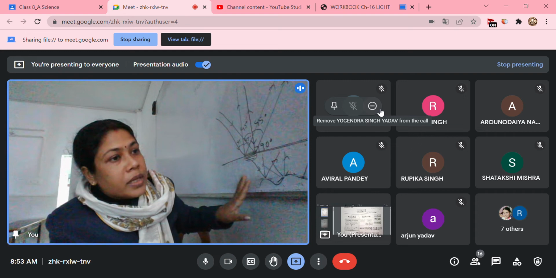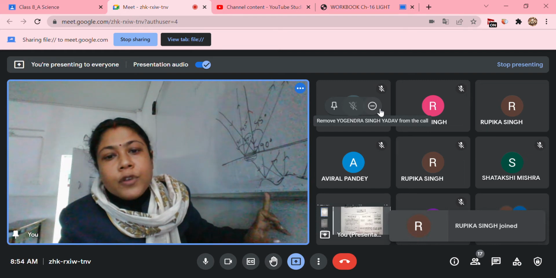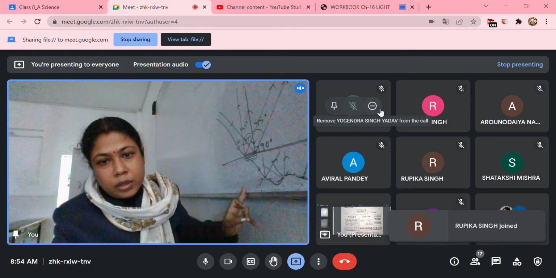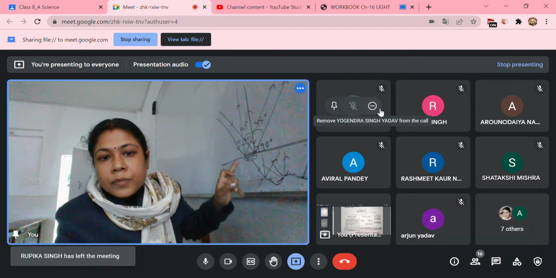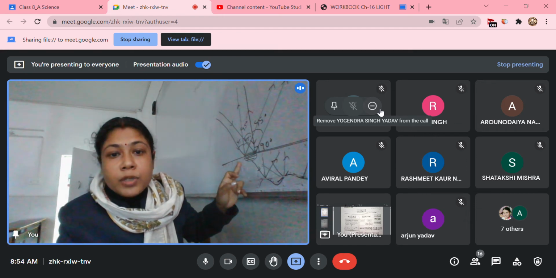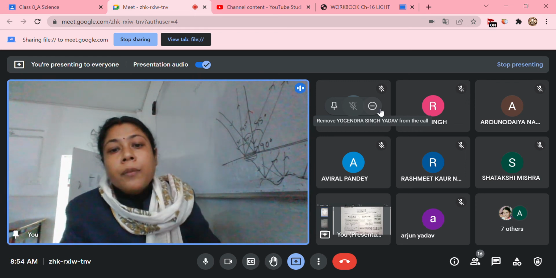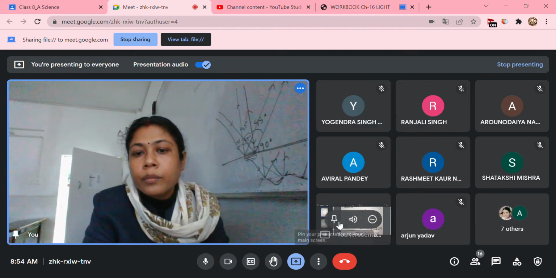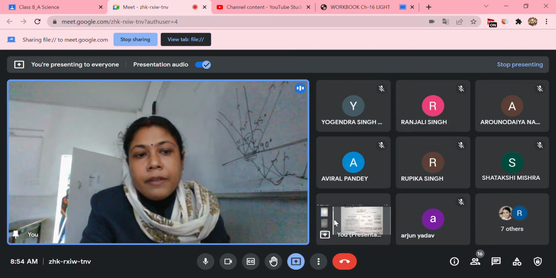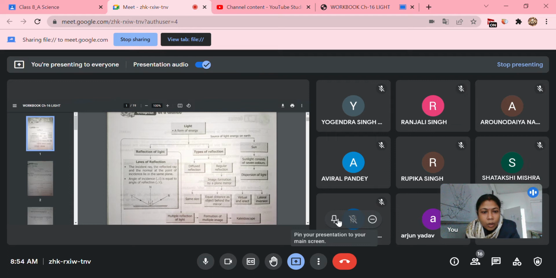Otherwise, all that you can see around you, each and every object, is due to the phenomenon of diffuse reflection. So both are important for us. With regular reflection, we are able to see the image of an object, and our own image also, whether it is real or virtual. With diffuse reflection, we are able to see each and everything around us. Am I clear? Any doubt, anyone? Okay, so laws, diffuse and regular reflection are clear.